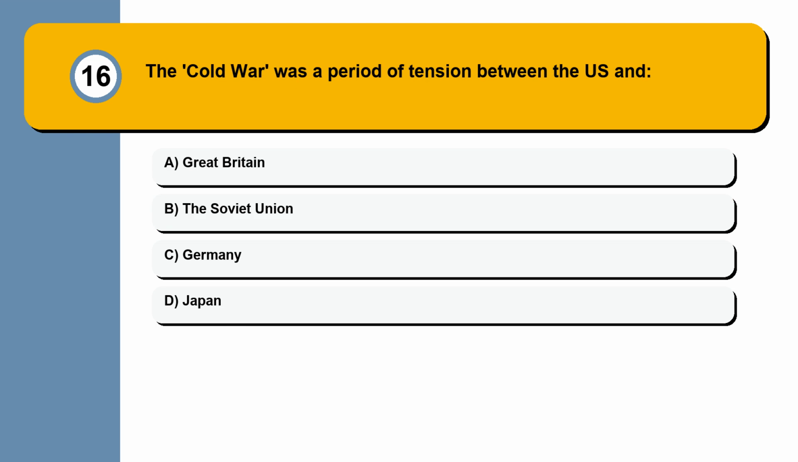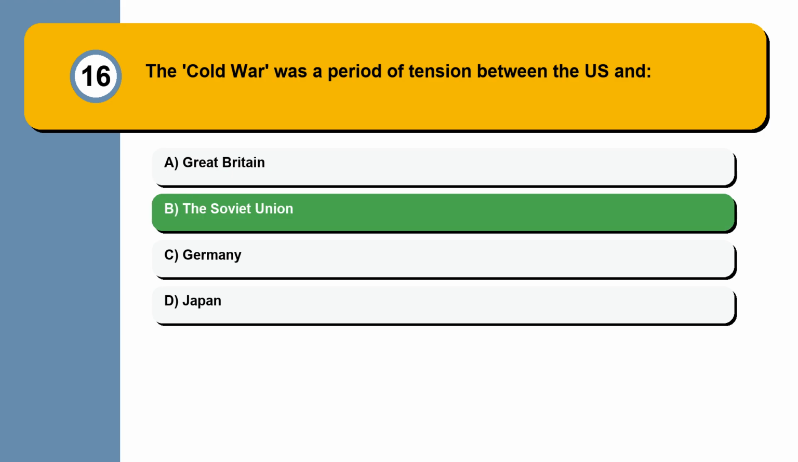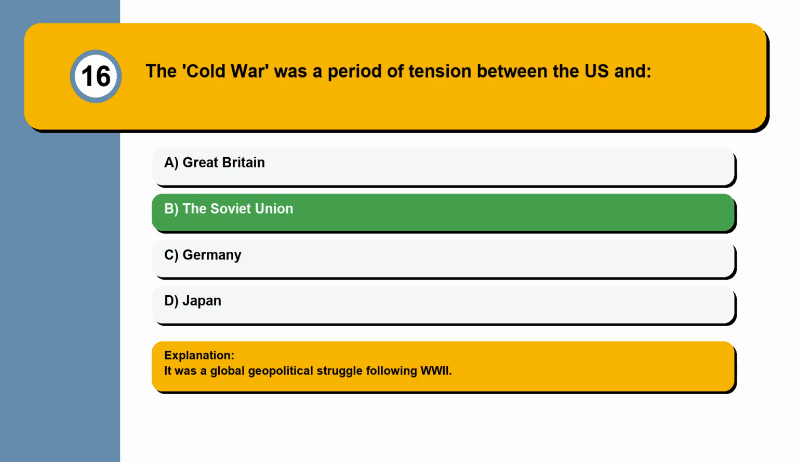Question 16. The Cold War was a period of tension between the US and Great Britain, the Soviet Union, Germany, Japan. It was a global geopolitical struggle following World War II.